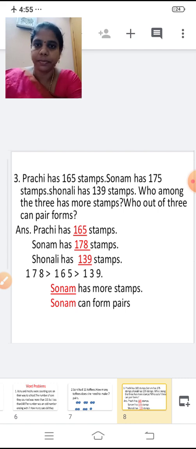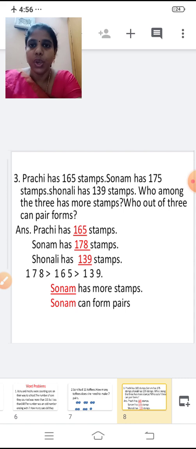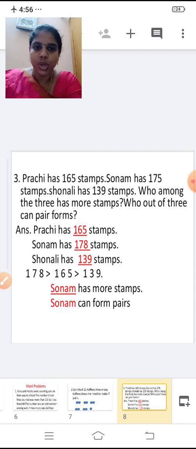Shonali has 139 stamps. Who among the three has more stamps? Who out of the three can form pairs?